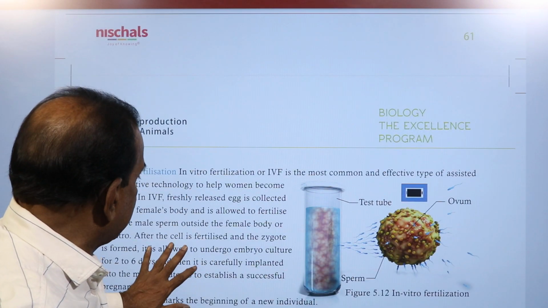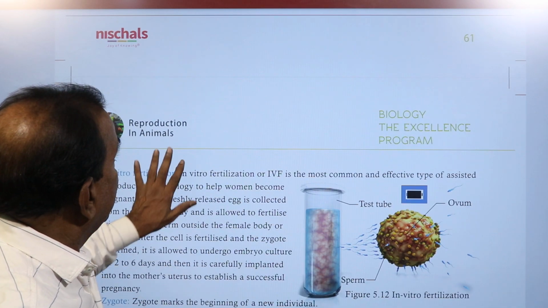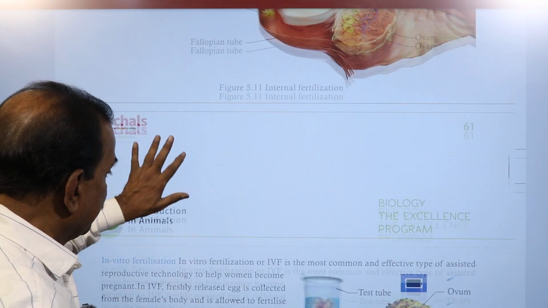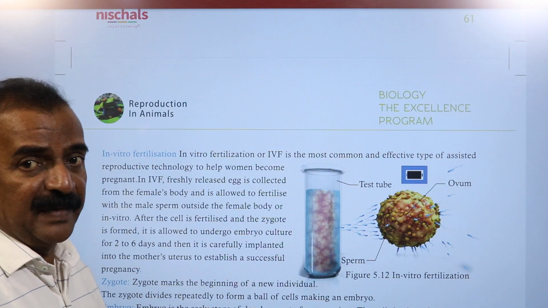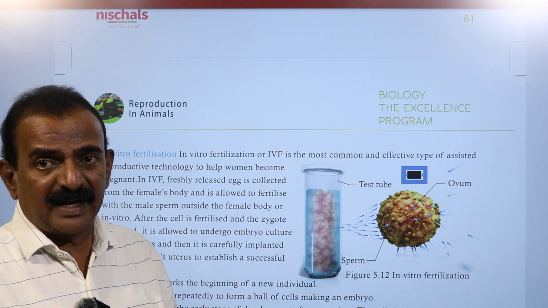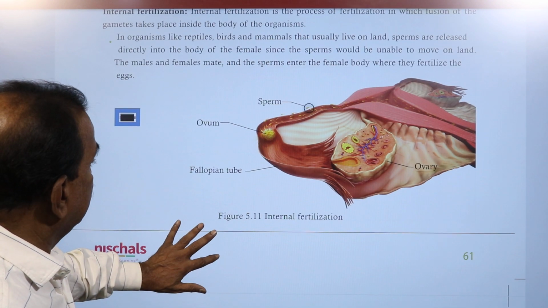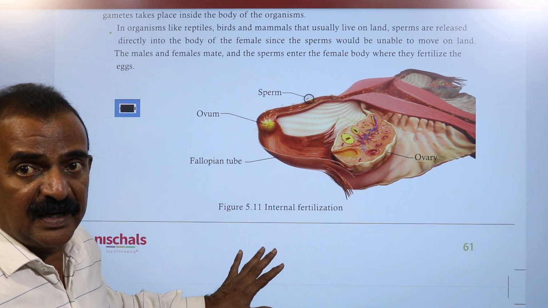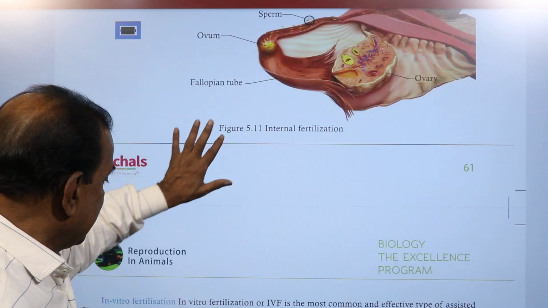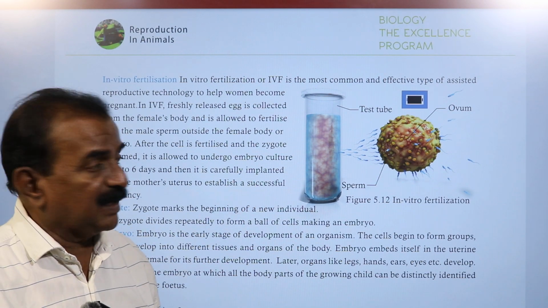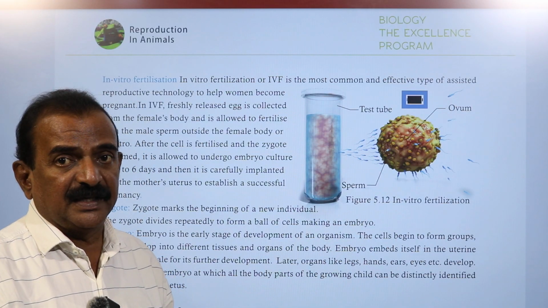The total time required for embryonic development in humans is 9 months, and after 9 months a female can give birth to a young one, and that is called childbirth. Children, here we discussed what is internal fertilization and also what is external fertilization, and here you are observing in vitro fertilization.